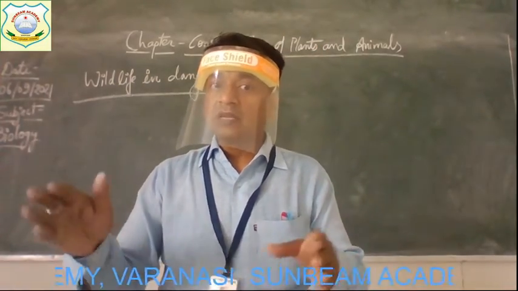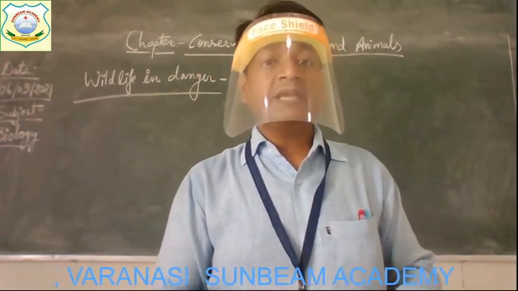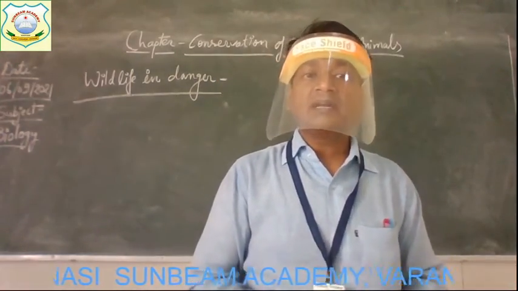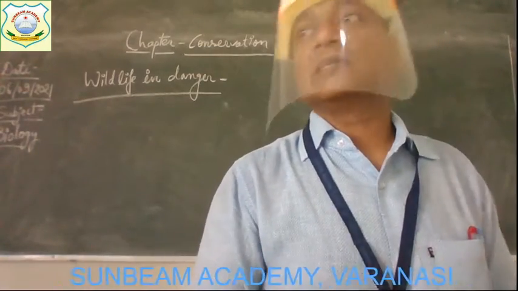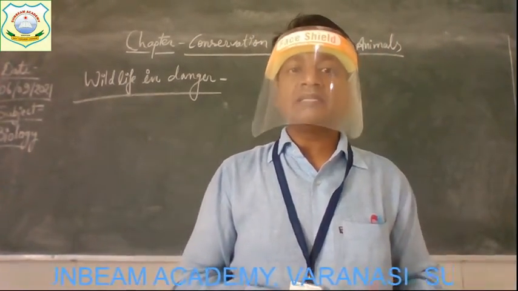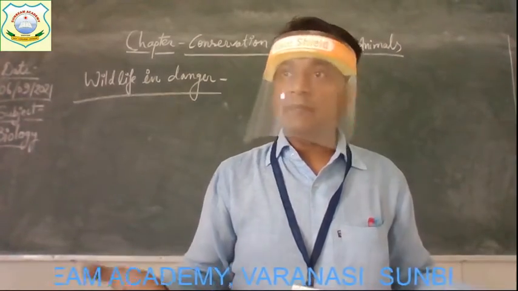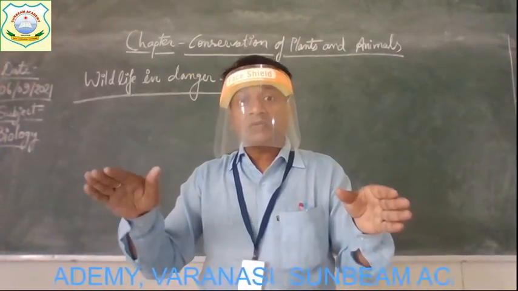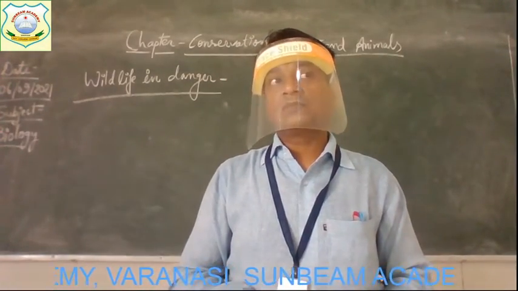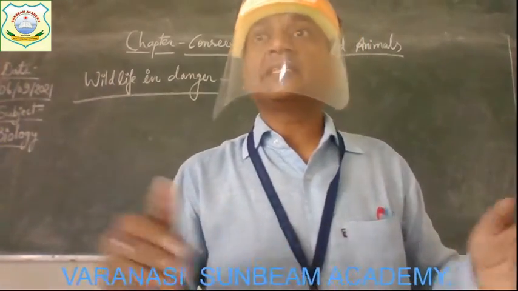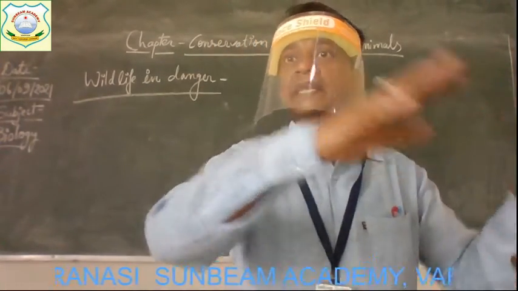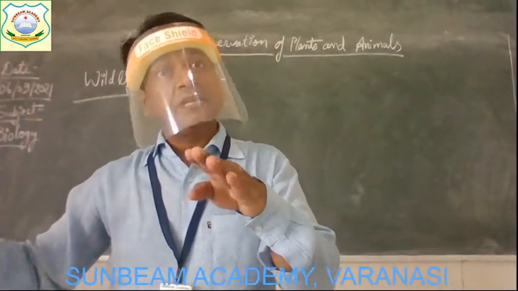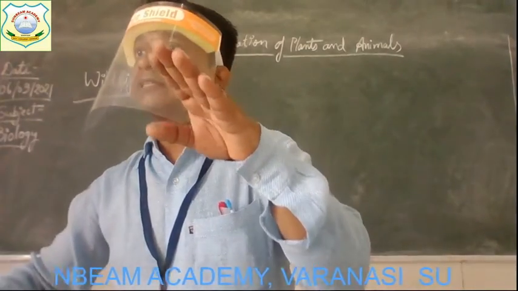Now, all these reasons which we have explained have destroyed the habitat of wildlife and have disturbed the delicate balance of nature. Because of all these activities, what is going to occur? The natural habitat is going to be disturbed, and also the balance of nature is going to be disturbed. As we know, in nature there is a balance of plants and animals. Get it? But because of cutting more plants, there is an imbalance.